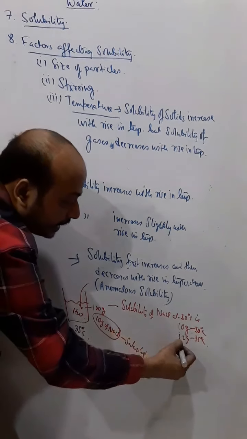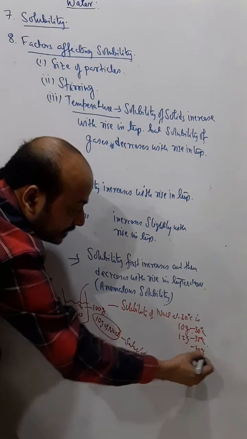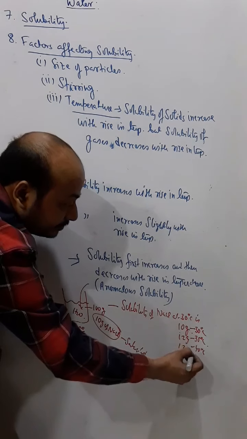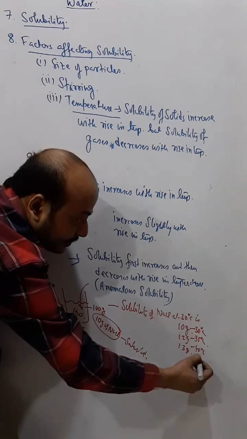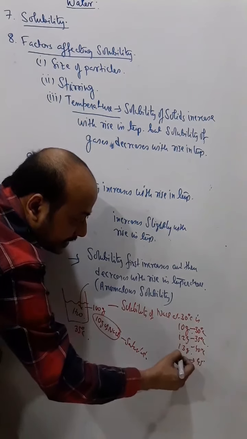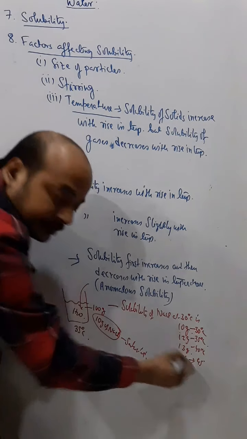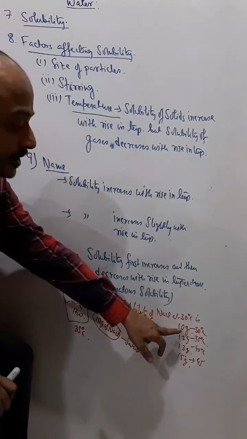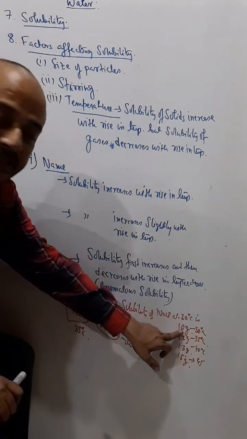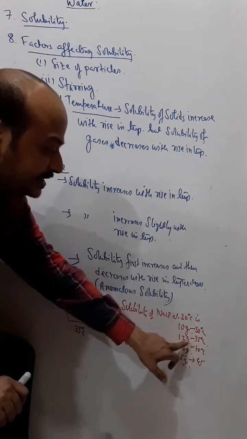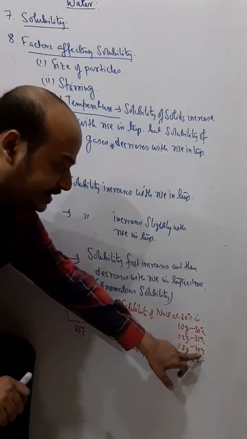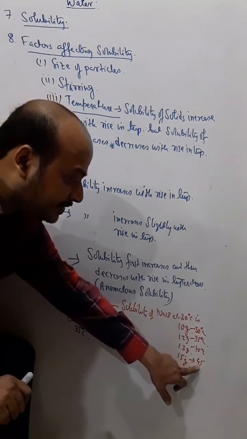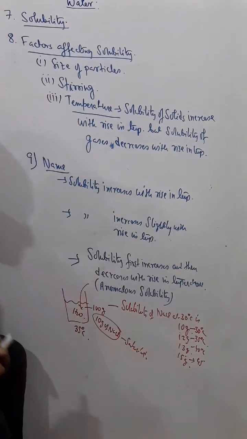Then at 40 degrees Celsius, I find it is 13 gram. Then at 45 degrees Celsius, I find it is 15 gram. Understand? So I say the solubility of sodium chloride at 30 degrees Celsius is 10 gram, at 35 degrees Celsius is 12 gram, at 40 degrees Celsius is 13 gram, at 45 degrees Celsius is 15 gram, like this.